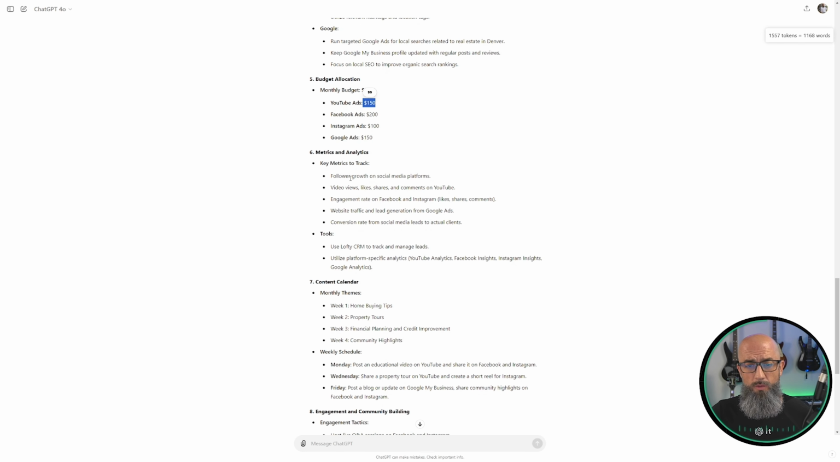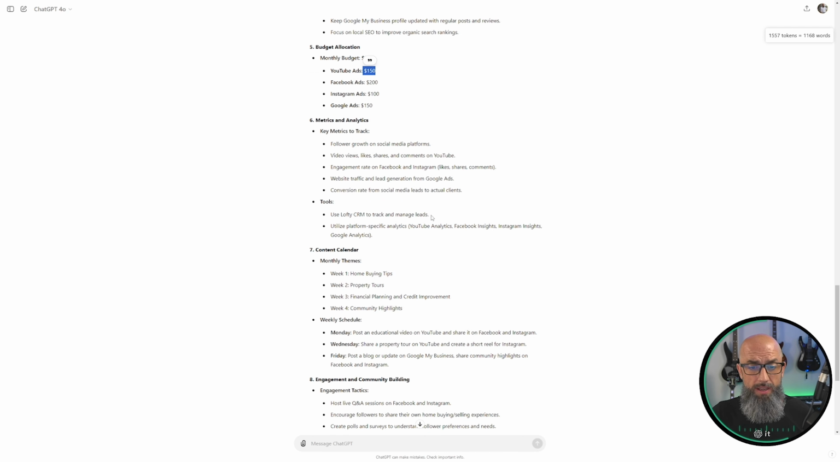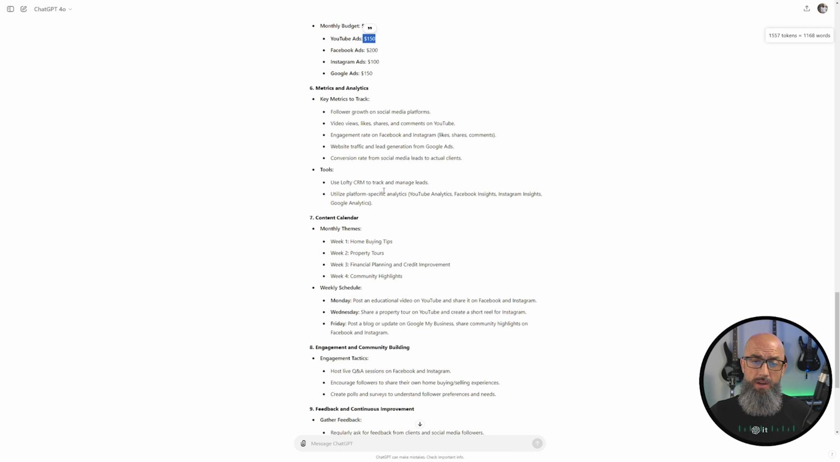So they want us to track our follower growth on social media and report back videos, likes, shares, comments, YouTubes, all of that good stuff. Okay. It says, hey, use Lofty to track and manage leads and bring those into Lofty. So we'd obviously be plugging Lofty into the back of all this stuff. And then here we go.